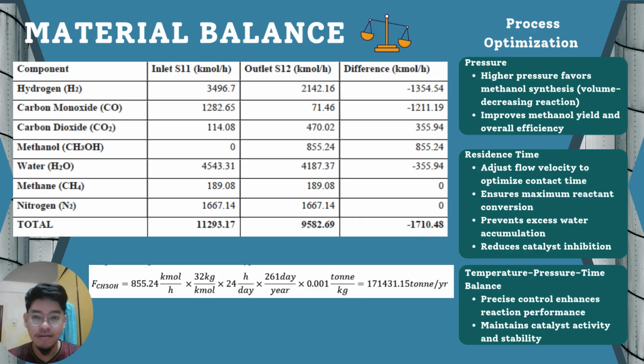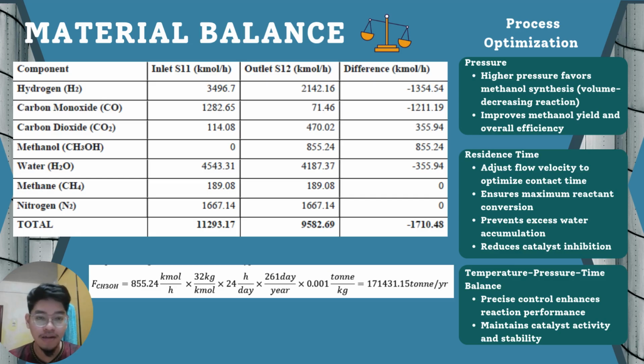For the material balance, the inlet for our reactor is around 11,293 kilomole per hour, and the outlet for our reactor is around 9,582 kmol per hour. The methanol produced is around 855 kmol per hour, which translates to 171,000 tons per year for 261 working days per year.